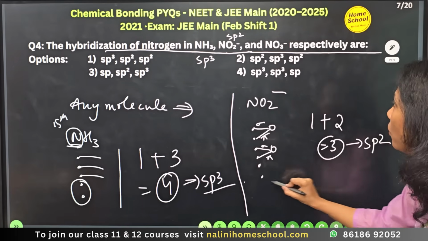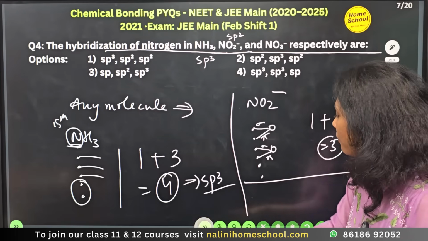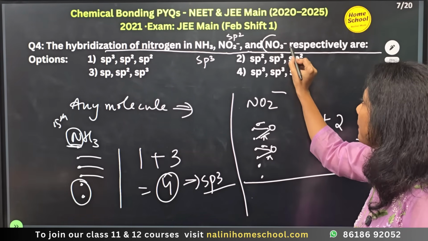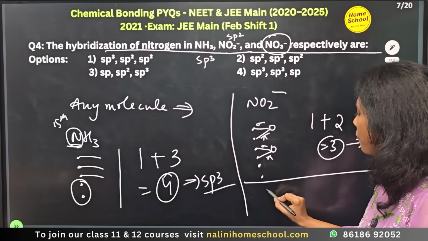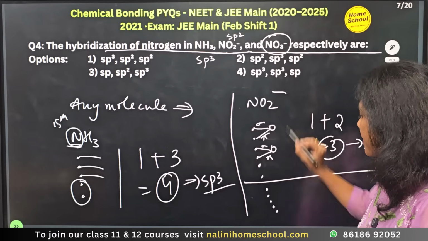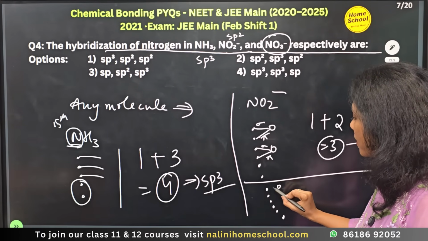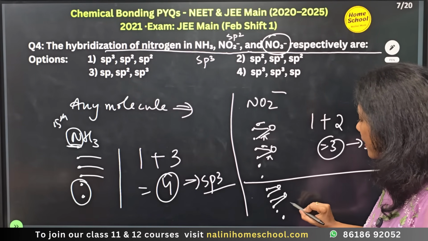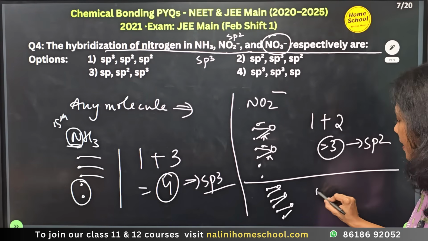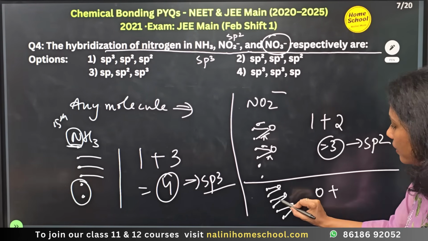Okay, so now what is the other molecule we have? The other molecule is NO3 minus. Nitrogen 1, 2, 3, 4, 5. But 1 minus is there, so 1 more. So 3 oxygens, each oxygen is taking 2 electrons. So lone pairs are 0 here. How many sigma bonds? 1, 2, 3.